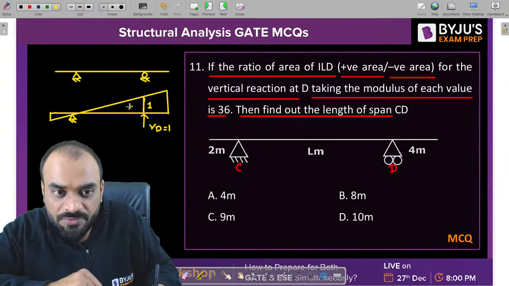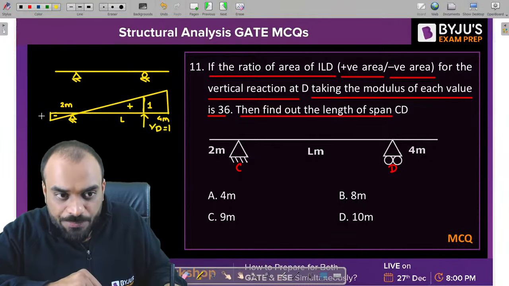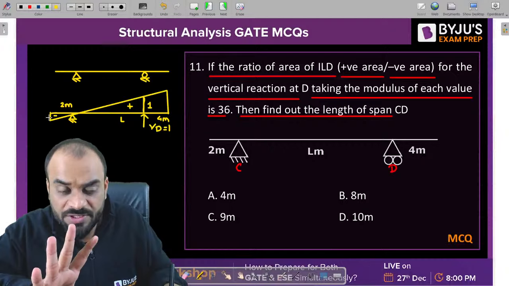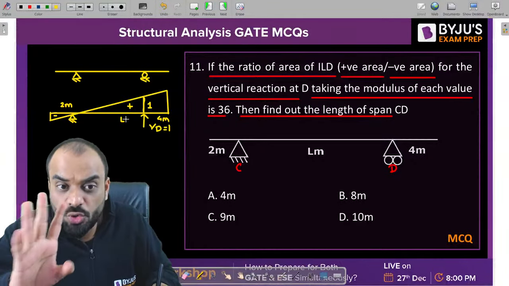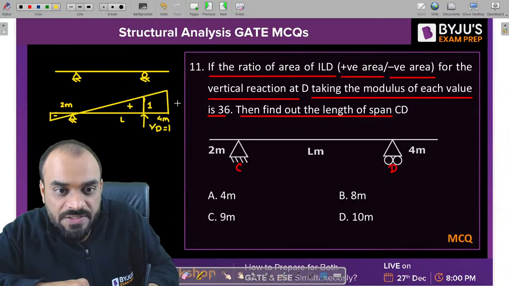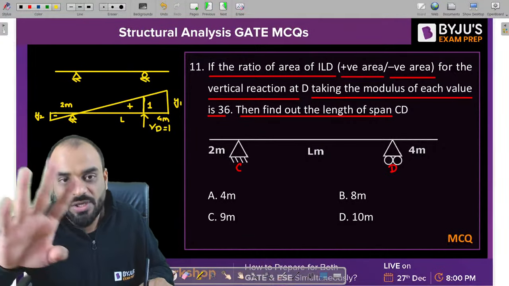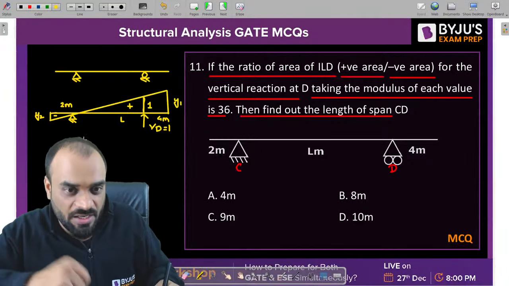And this is positive. This length is L. This is 4 meter. This is basically 2 meter. And this particular ordinate will be negative, which we have to find. We don't know right now how much it is because this L is not known to us. That is the problem. So what we can do, guys, let us consider this ordinate as y1 and this ordinate as y2. Let's calculate y1 and y2 first by using similar triangle concept.